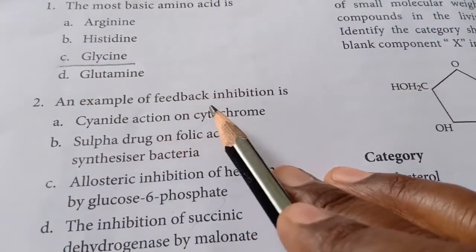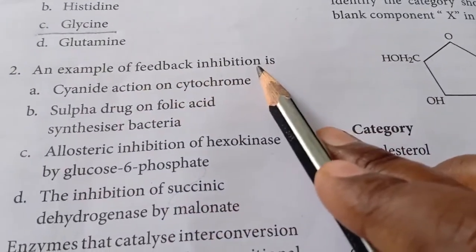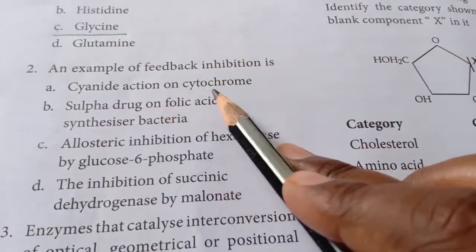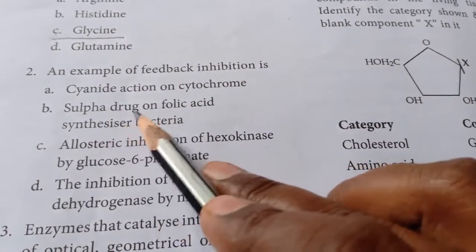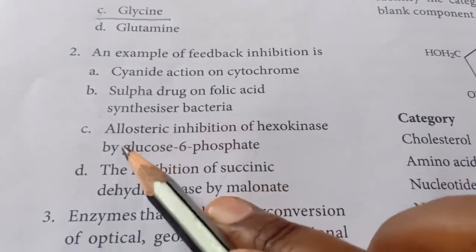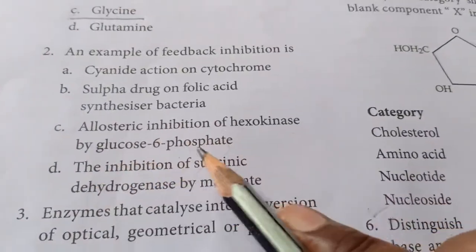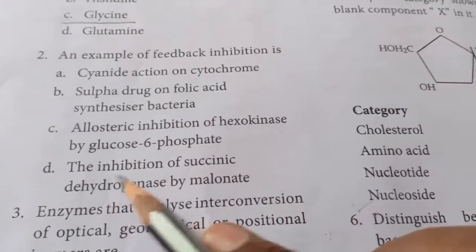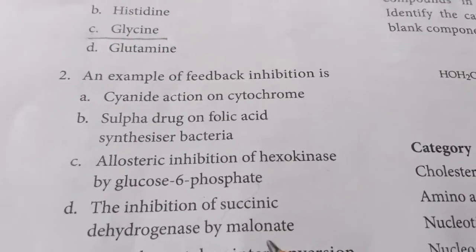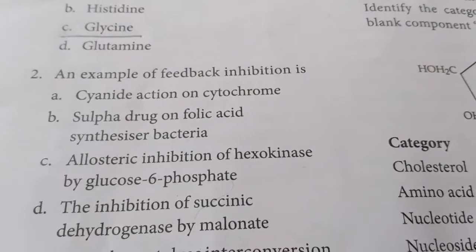Okay, second one. An example of feedback inhibition is, example for feedback inhibition. So 4 options are given. A. Cyanide action on cytochrome. B. Sulfur drugs on folic acid synthesizing bacteria. C. Allosteric inhibition of hexokinase by glucose 6-phosphate. D. The inhibition of succinic dehydrogenase by malonate. So these are the 4 options given, and we have to find the correct answer.